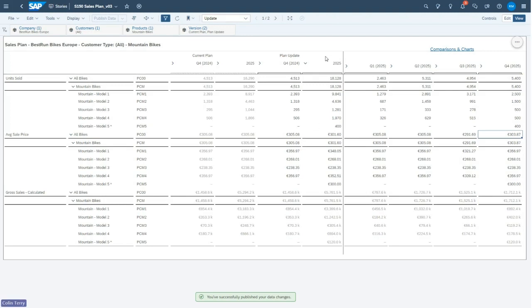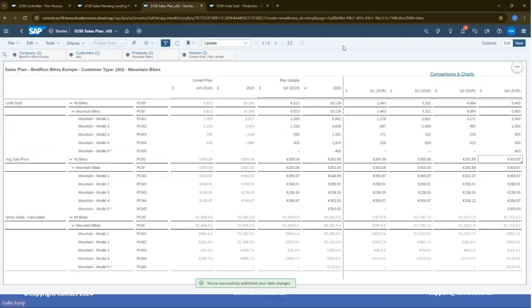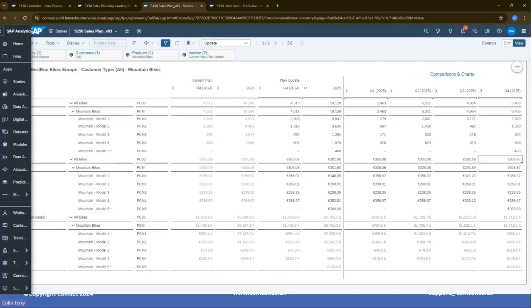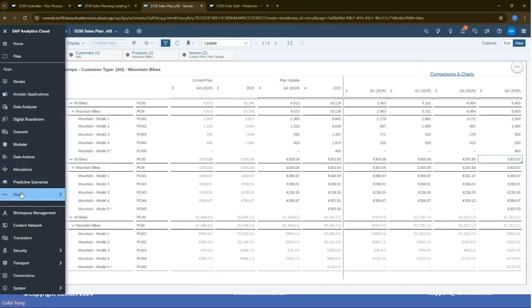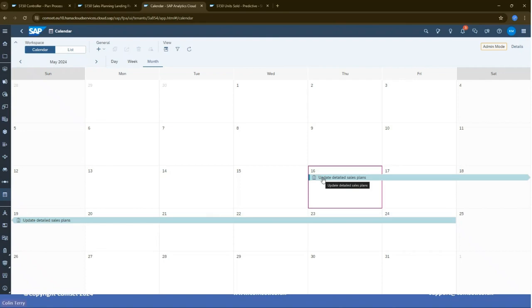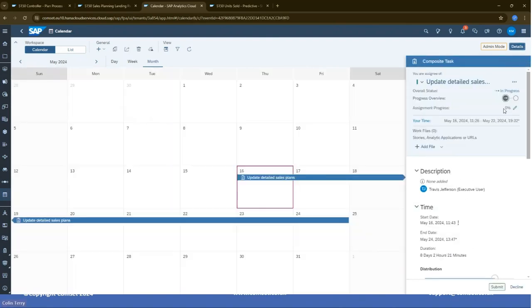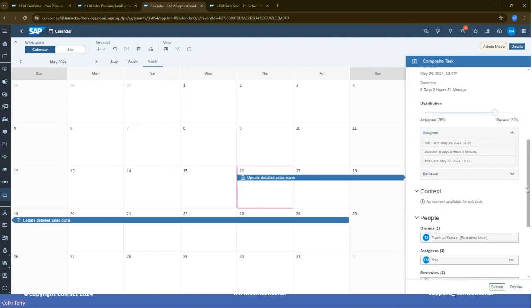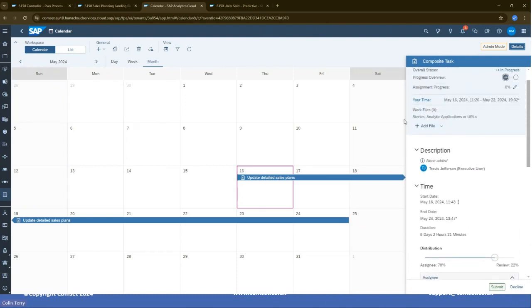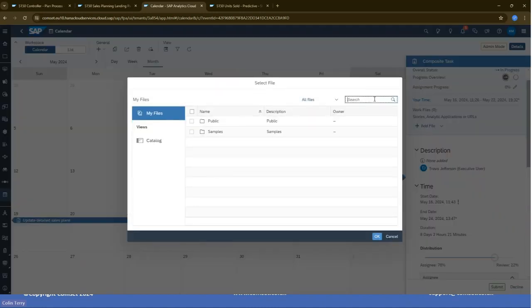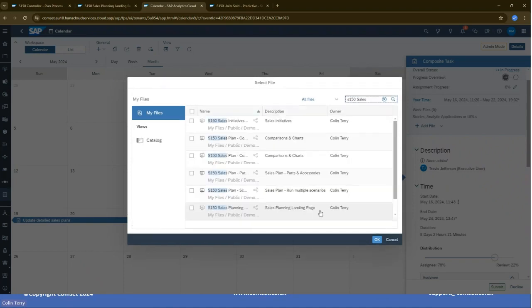Having updated my plans, I want to now let Travis know that we've finished our planning process. So I'm going to go over here to my calendar. Here I can see my task. Let me click on details. And I can do a few things here. So the first thing I want to do is add my working file to this task so that Travis can review it. So it was called S150 sales.